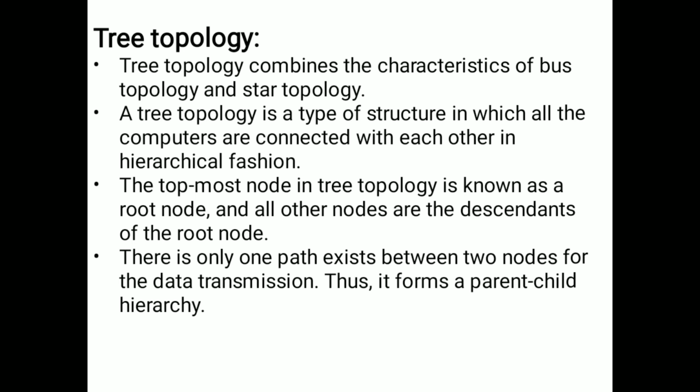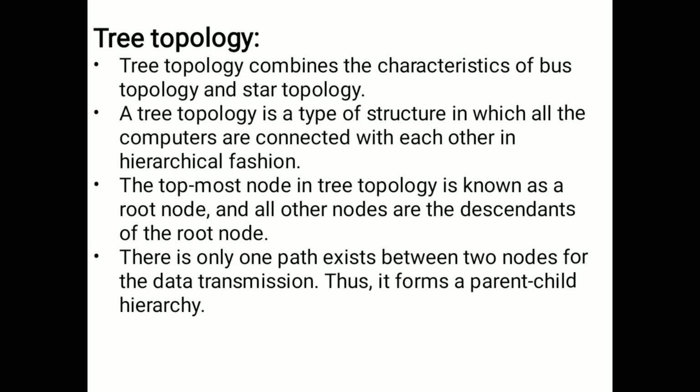Tree topology is a type of structure in which all the computers are connected with each other in hierarchical fashion. Hierarchical fashion is nothing but the tree representation. So one root node has two children.